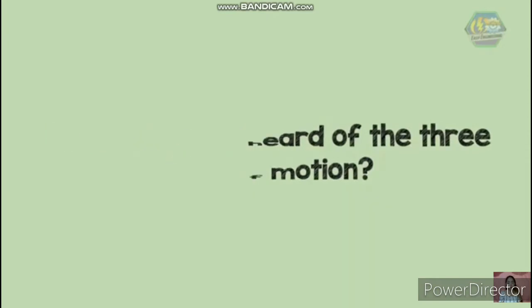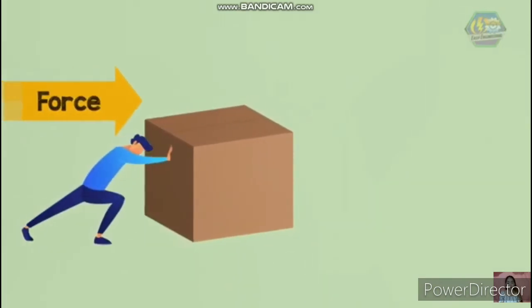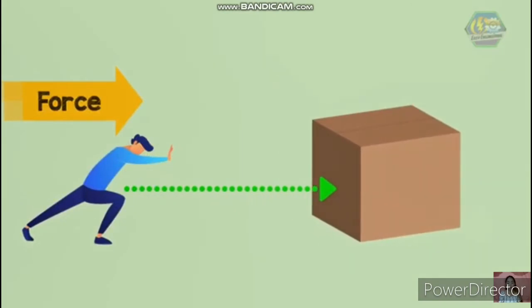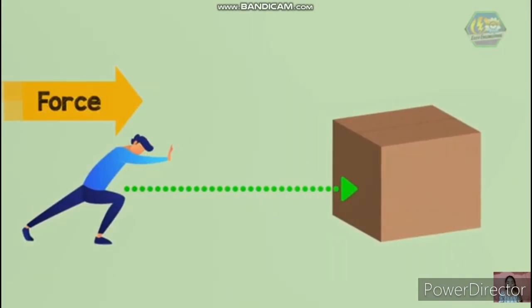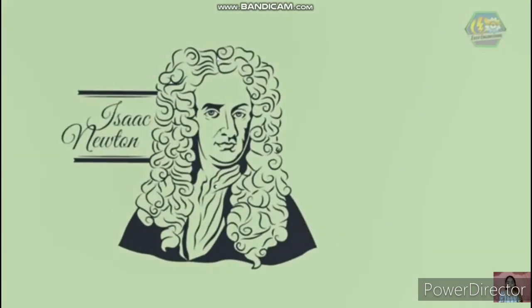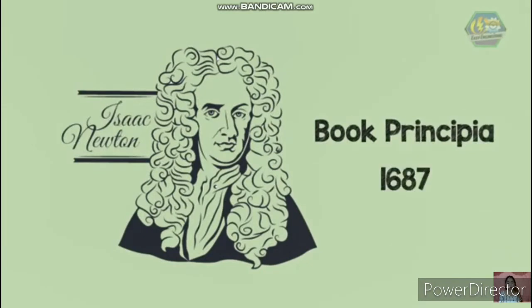The laws of motion are the relationship between the forces acting on a body and the motion of the body. These laws were first formulated by an English physicist, Sir Isaac Newton. These three laws were published in his book Principia in 1687. Now that we know the history of the laws of motion, let us tackle them one by one.